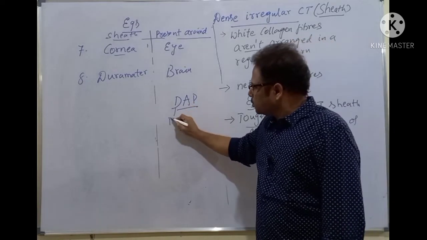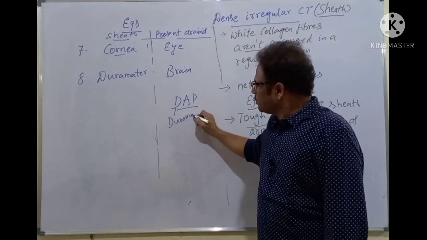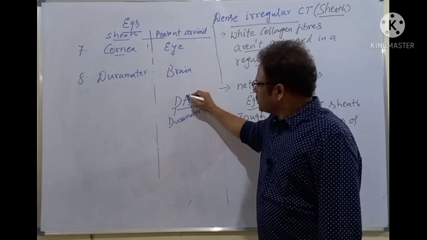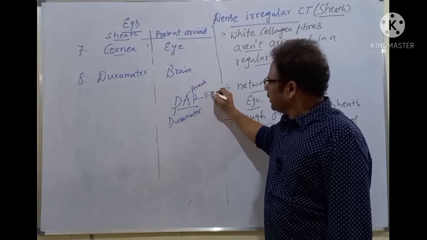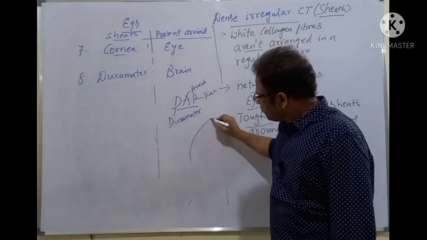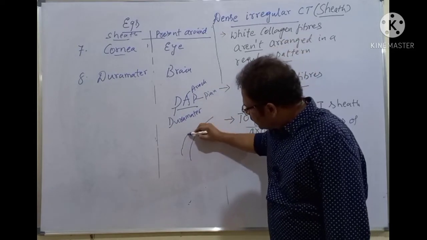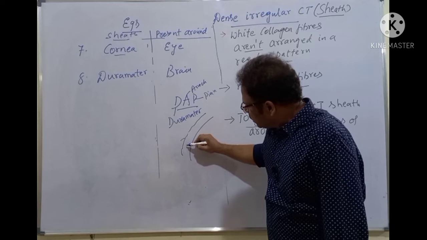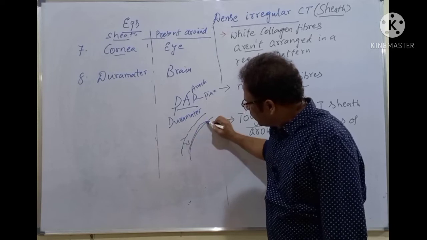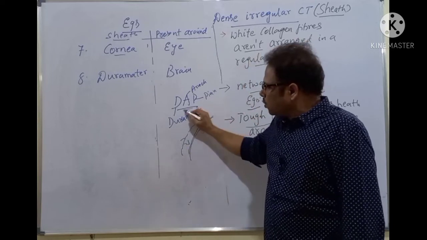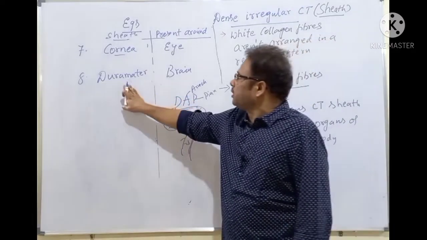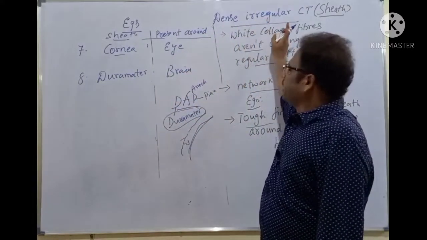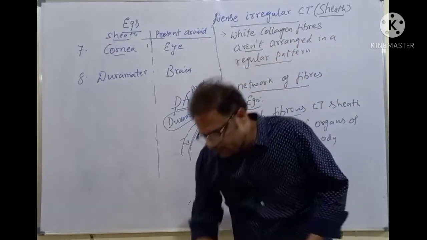D stands for dura mater, A stands for arachnoid mater, and P stands for pia mater. For example, this is the brain. The outermost cranial meninge is called the dura mater, then the arachnoid mater and pia mater like this. What is the outermost cranial meninge called? The dura mater. Dura mater contains which one? Dense irregular connective tissue sheath. Clear, students?